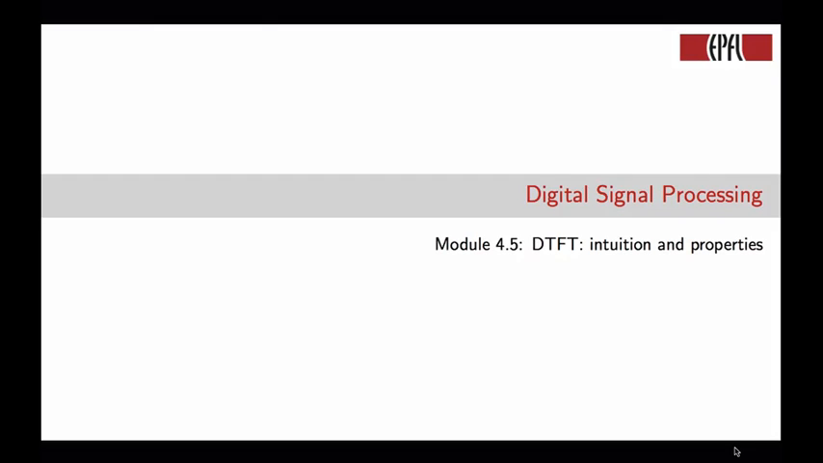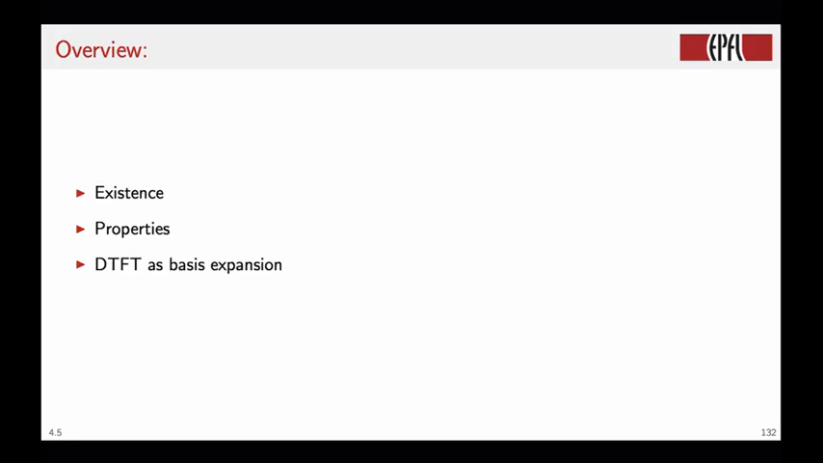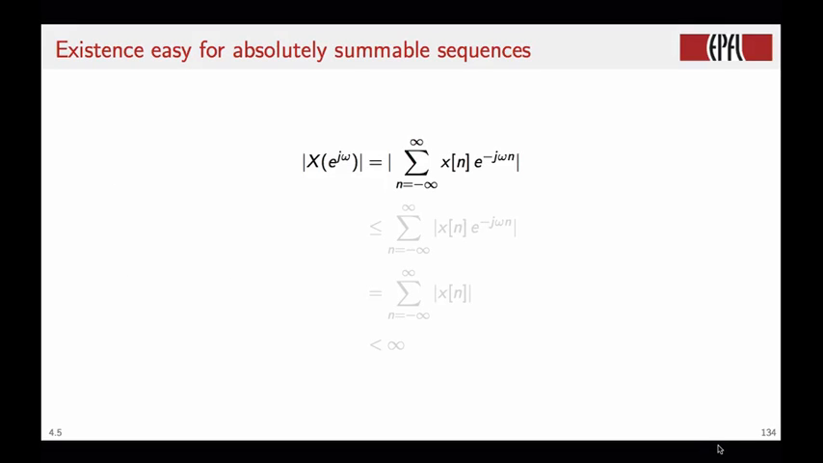Hi and welcome to Module 4.5 of Digital Signal Processing. In this module we will continue the exploration of the DTFT and we will consider in particular conditions related to its existence, its properties, and how we can look at it as a special type of basis expansion in the space of infinite sequences. So existence means simply that the sum that defines a DTFT does not blow up.